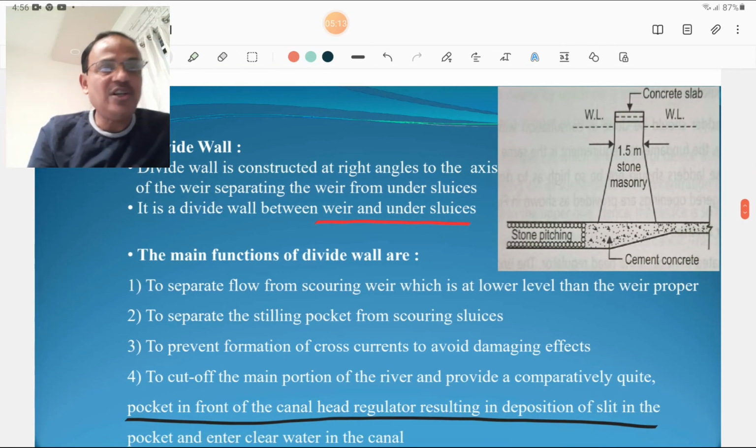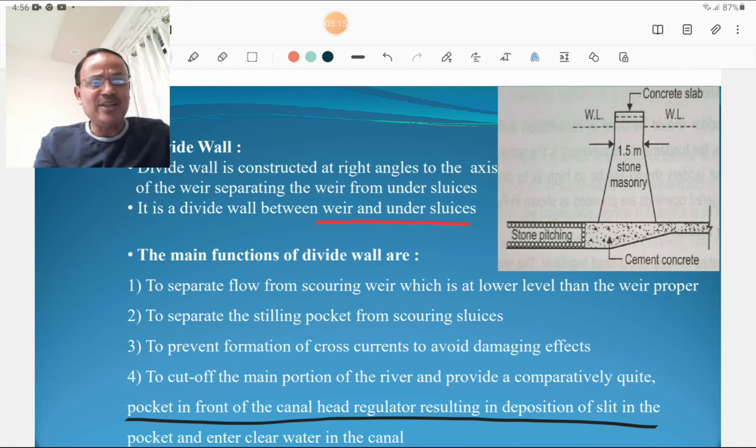The main function of the divide wall is to separate the flow from the scouring weir, which is at a lower level than the proper weir, to separate the stilling pockets from the scouring sluices, and to prevent the formation of cross currents to avoid their damaging effects. It also cuts off the main portion of the river and provides a comparatively quiet pocket in front of the canal head regulator, resulting in deposition of the silt in the pocket and entry of clear water into the channel.